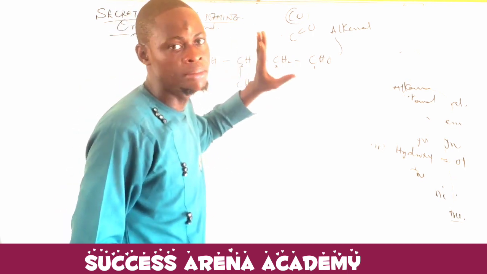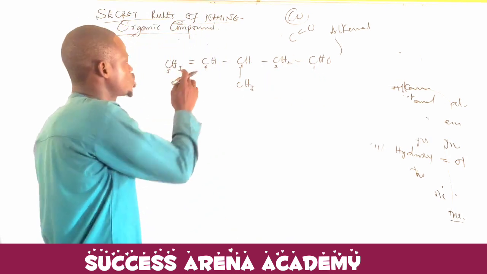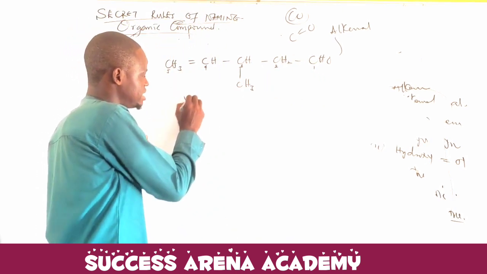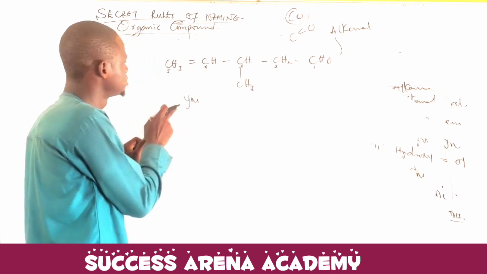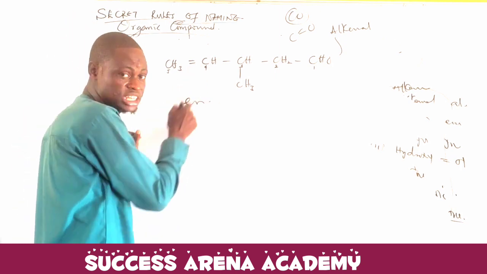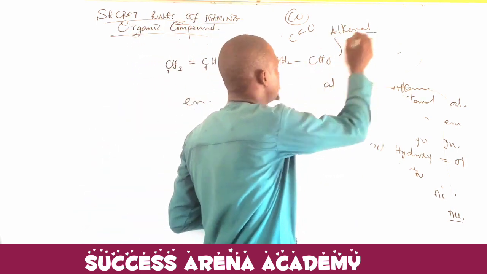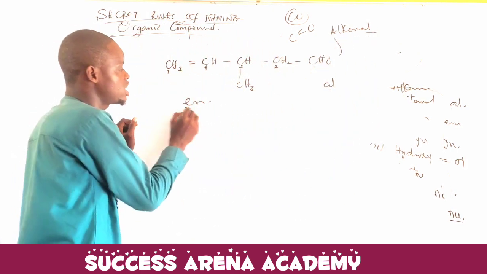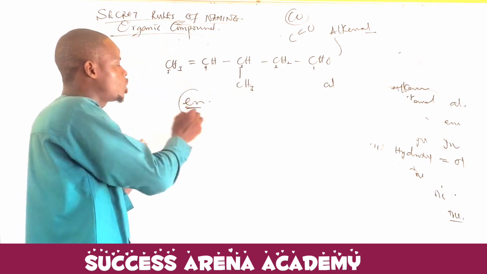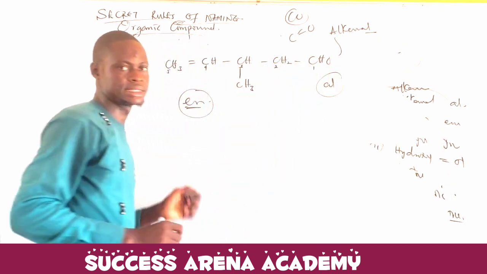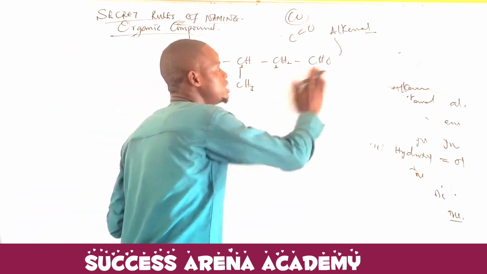But if I'm to write the name, it will be the name of this combined with the name of this. We know that this one should end with al. You know that all alkanals must end with al. And this is a double bond, so ene must end with what? In. So if I'm to give the family name, it will be the combination of this and this. How do we now name it?